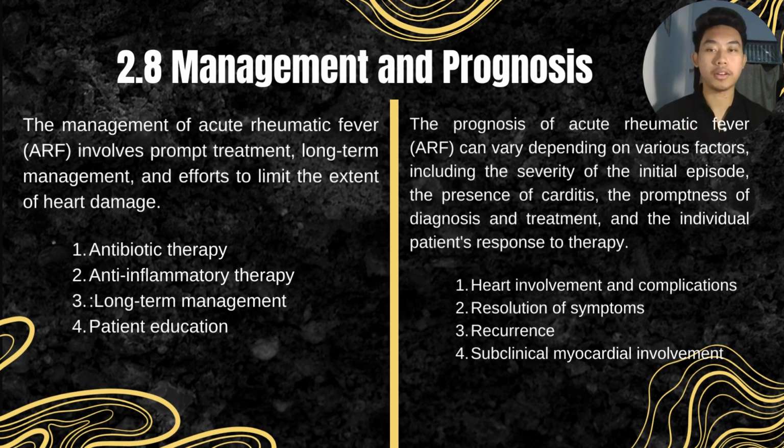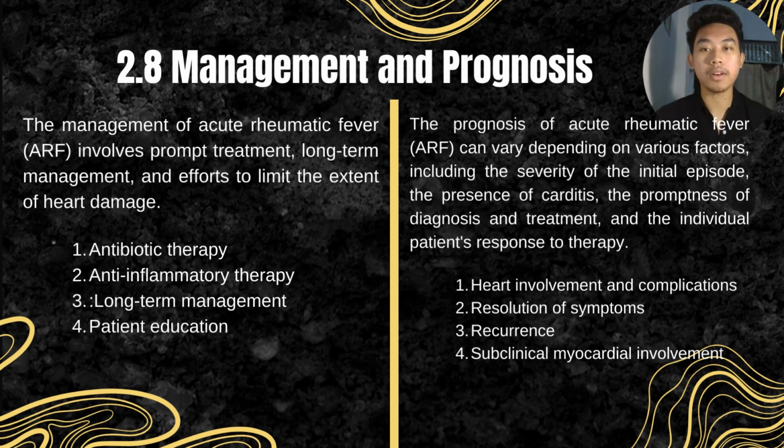Now I will explain the management and prognosis of acute rheumatic fever. First, the management of acute rheumatic fever involves treatment, long-term management, and efforts to limit the extent of the epidemic. Antibiotic therapy is the cornerstone of ARF management.